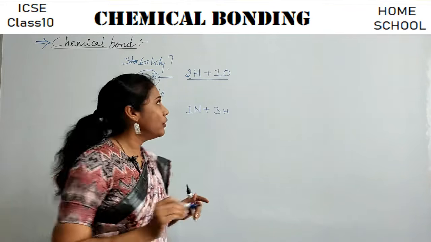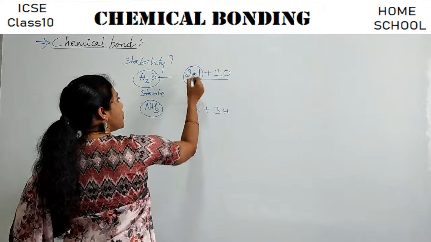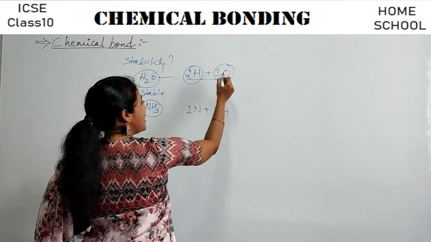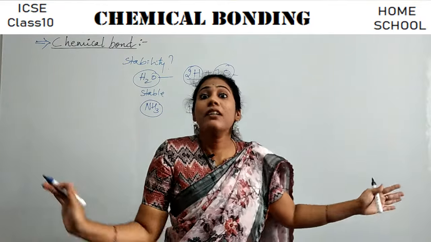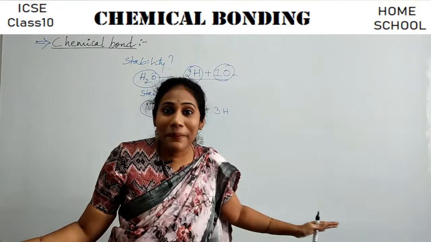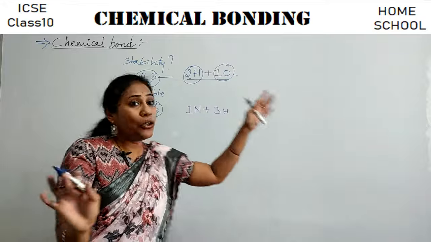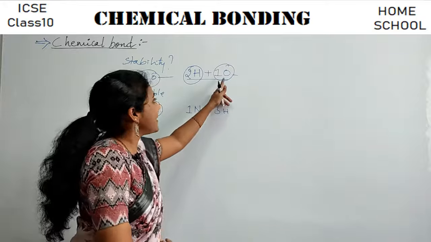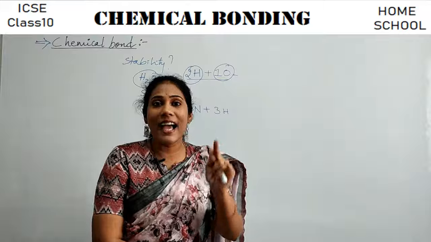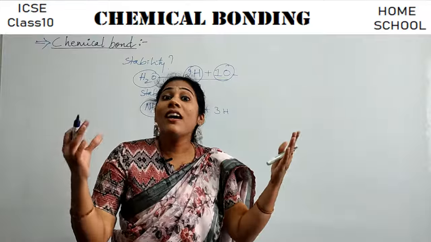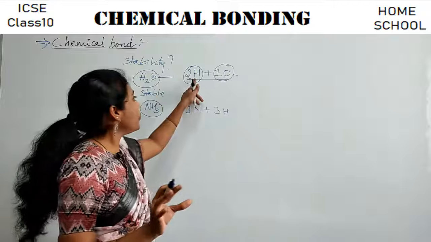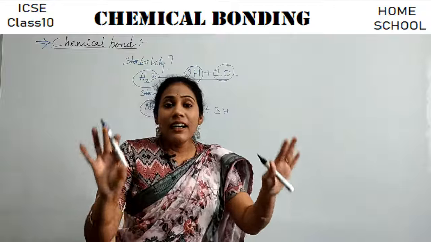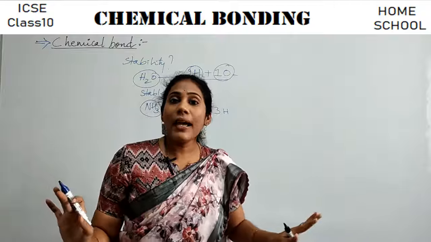And these hydrogen atoms and oxygen atoms, when present separately, are not happy, they are not stable. Oxygen alone in our nature, when it is present as an O atom, a single atom, is not happy, it is not at all stable. Hydrogen also, when present single, is not at all happy.